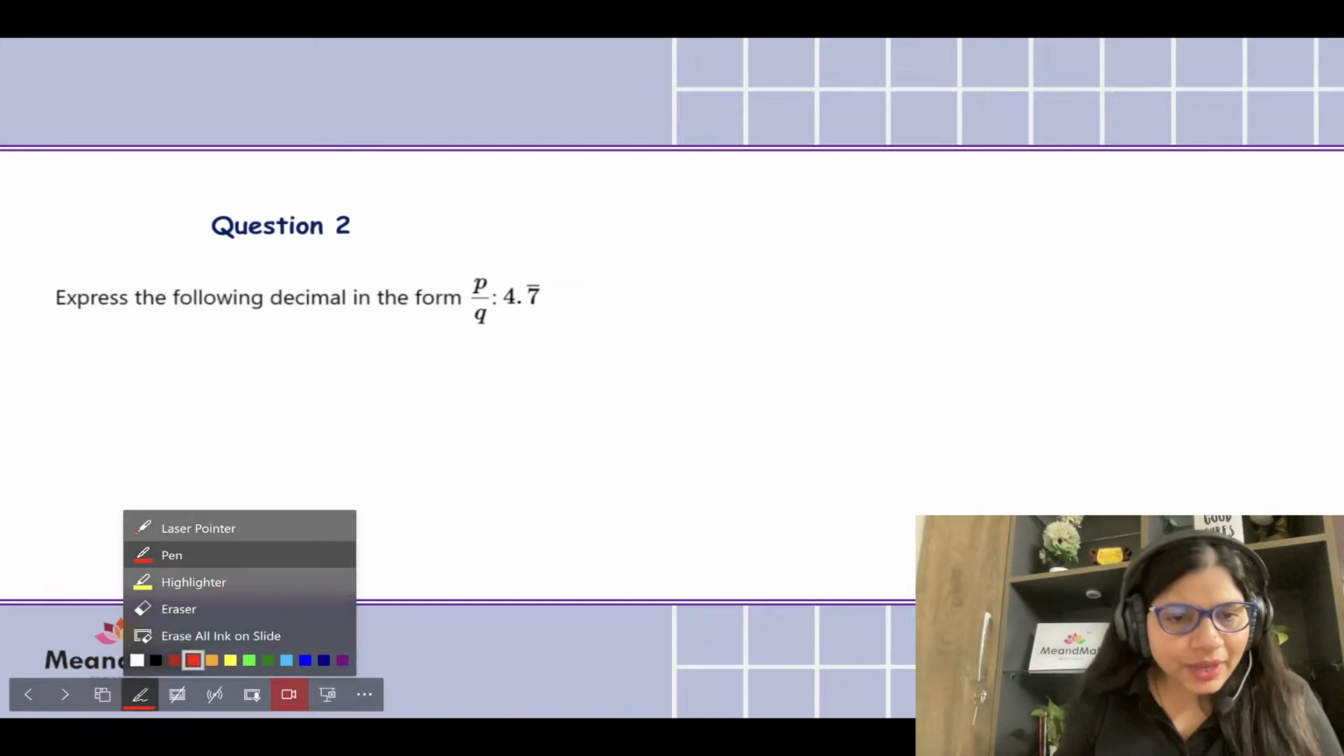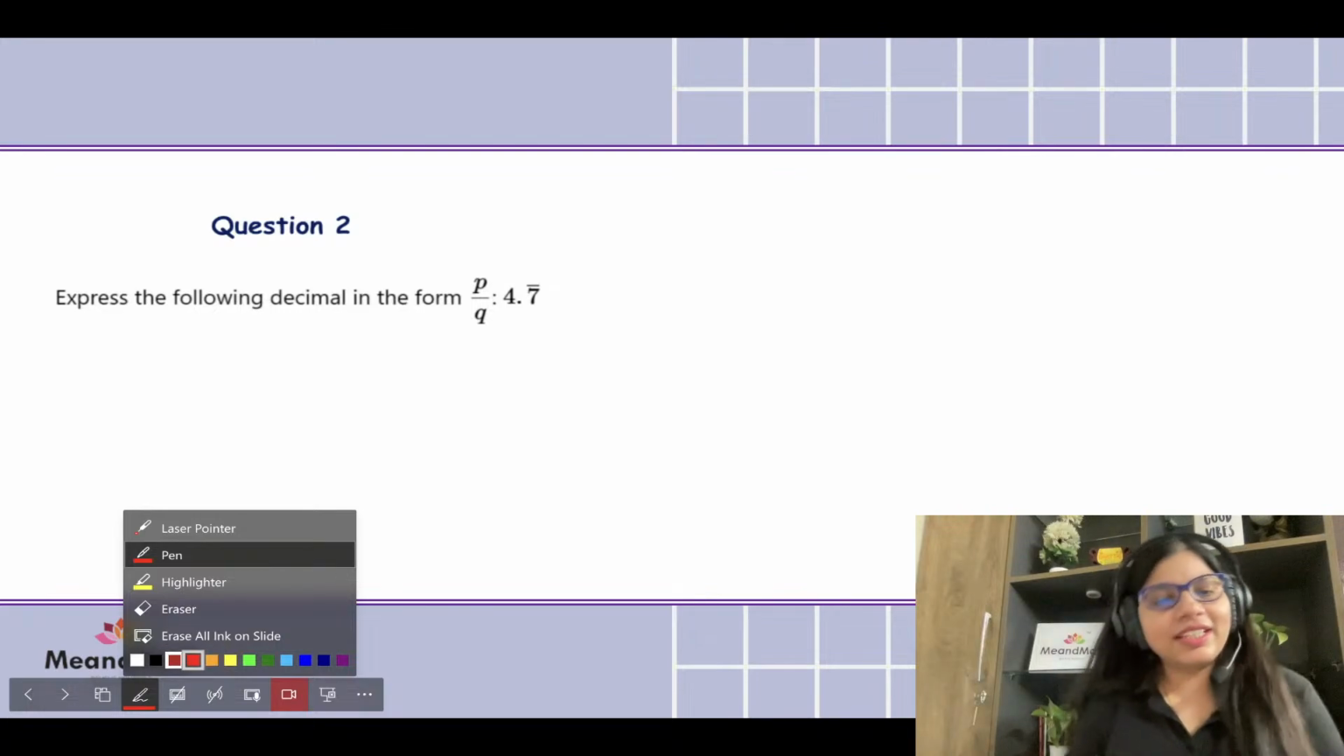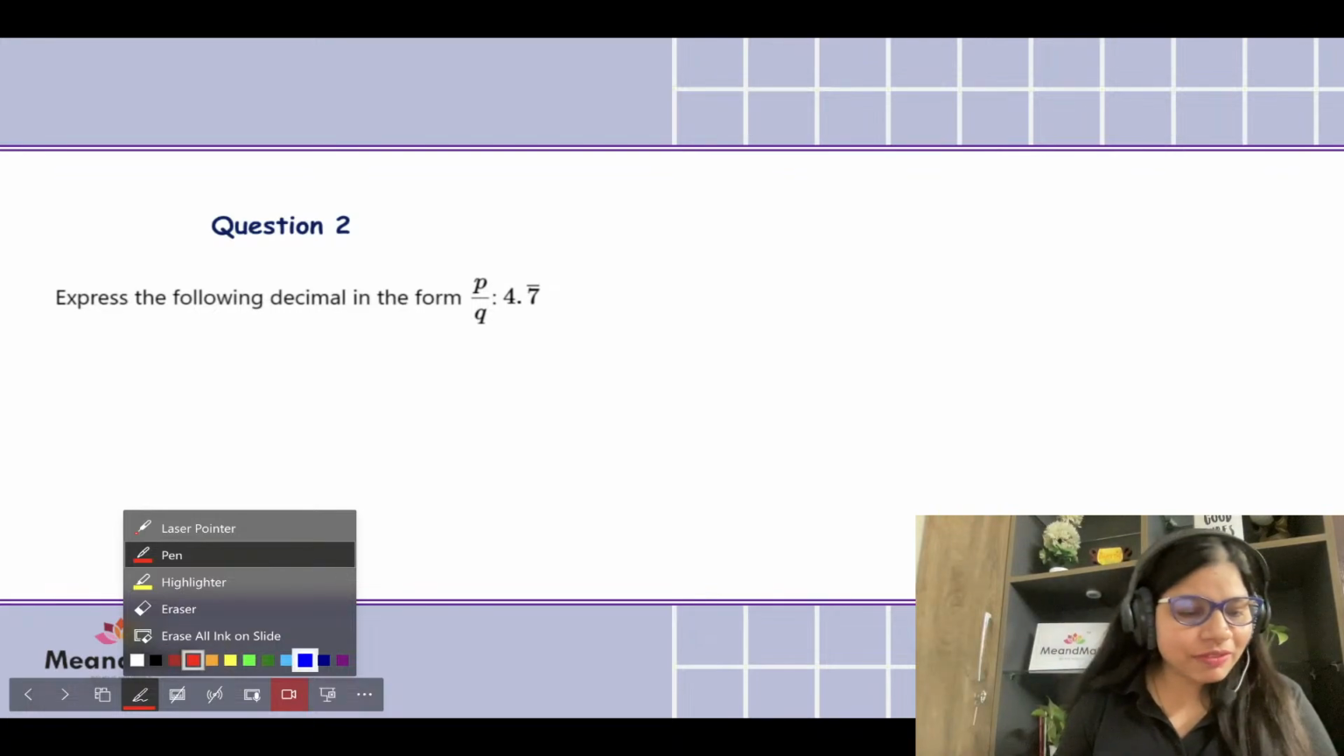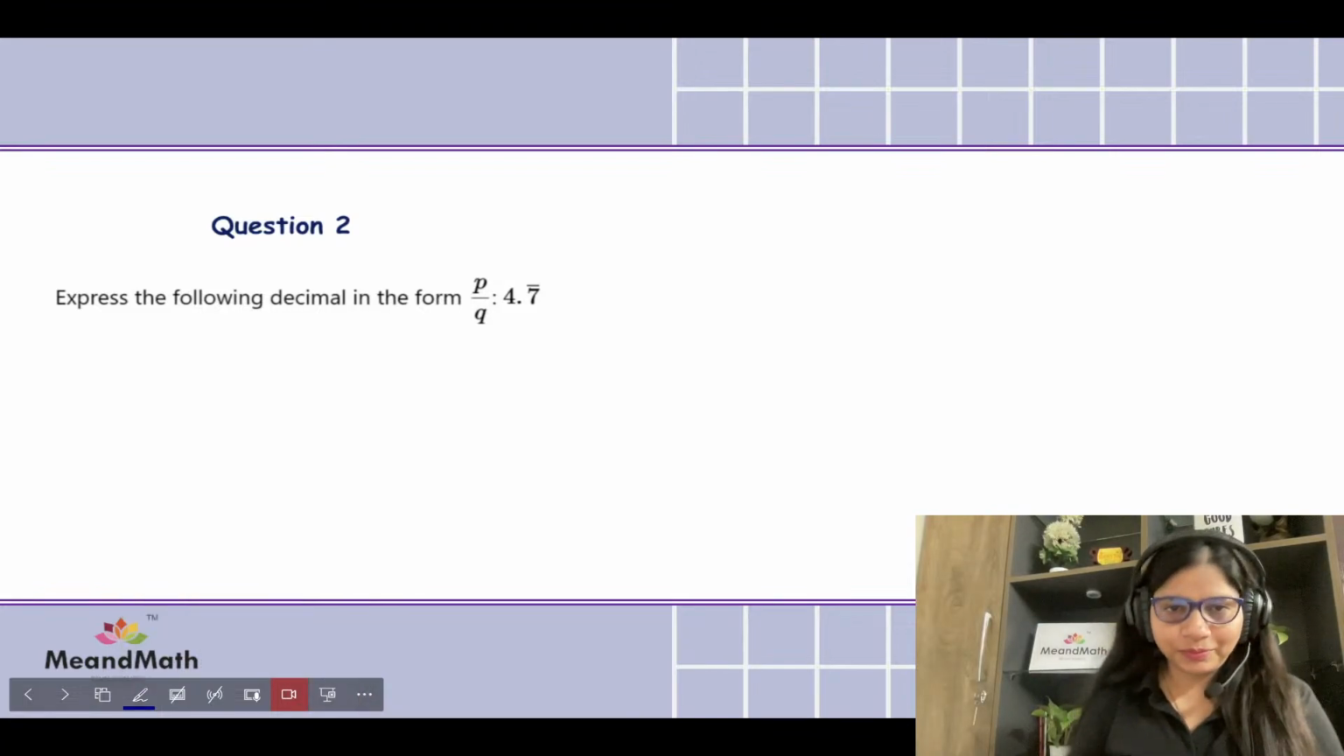Before I solve the question, I just wanted to select my favorite color. Can you guess what's my favorite color here? Can you guess? Okay, never mind. Let me take dark blue. That is going to be visible properly.